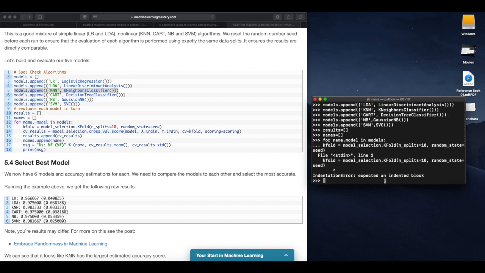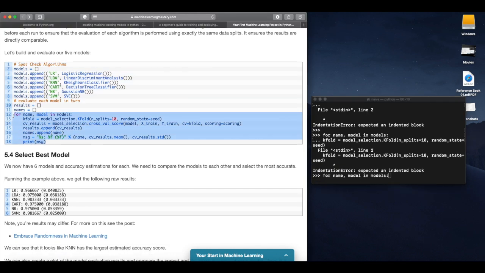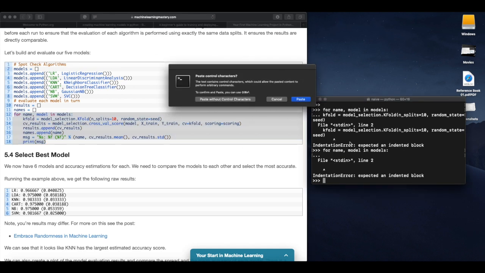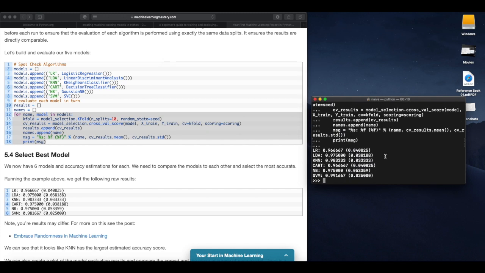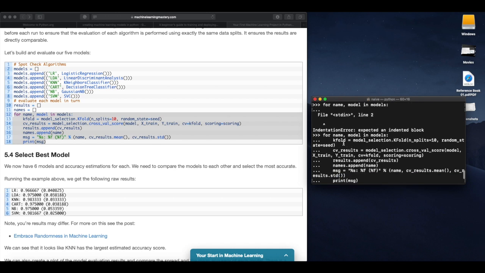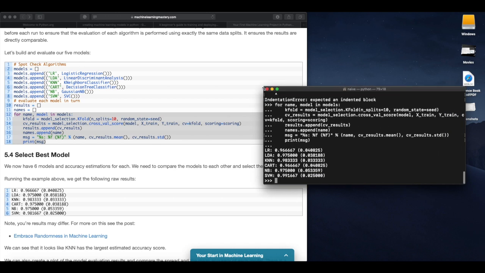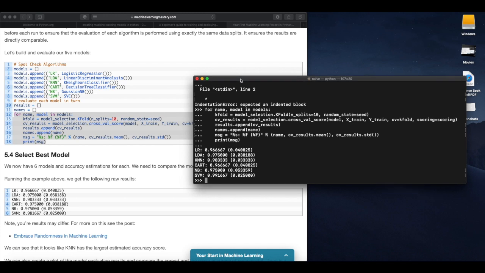So it's an indentation error. I'll just copy the whole block of code and paste it. Okay, now it works. I don't know what I was missing there, maybe because I was working in a terminal. Now it shows the output.